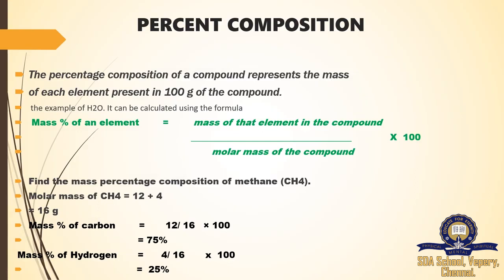Next, mass of hydrogen. Here we have 4 hydrogen. Its mass is also 4. So 4 divided by the molar mass of the compound. The given compound is 16. So we are cancelling this value. Then we are getting 25%. So here the mass percentage of hydrogen is 25%. So whatever the compound they are giving, we need to calculate the individual element percentage present in the given compound.